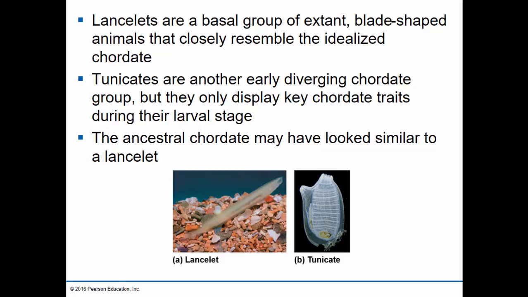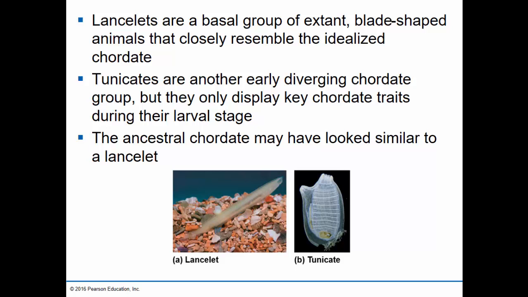And then the tunicates were a group that diverged shortly after that. So they are also invertebrates. They only display the 4 key chordate traits during their larval stage, and then they lose them later. They're sessile organisms, sort of like the sponges and the corals, some of the cnidarians, and they're filter feeders.